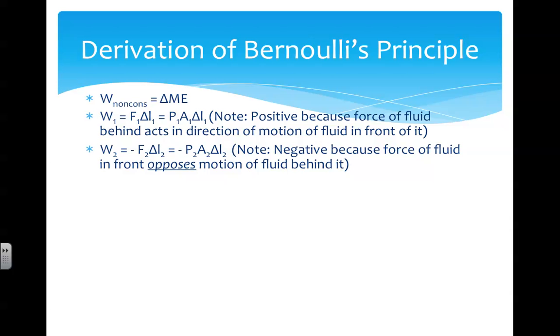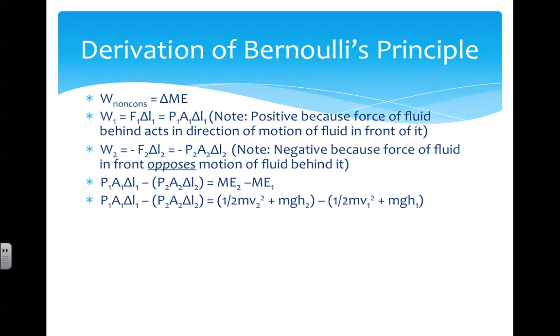Total work is work 1 plus work 2, so we plug in work 1 and work 2 into the left side of the equation and change delta ME to ME2 minus ME1. We also know the mechanical energy is kinetic plus potential energy, so we plug in the equations for each, 1/2 mv squared for kinetic energy and mgh for potential energy. We can then rearrange the equation so that all the 1 terms are on one side and all the 2 terms are on the other side.